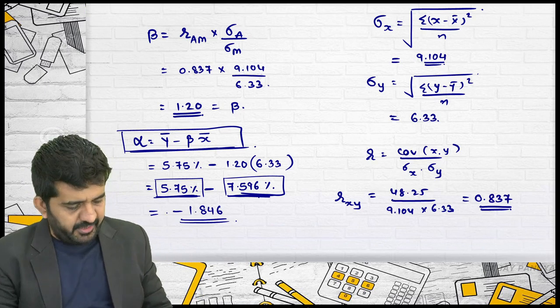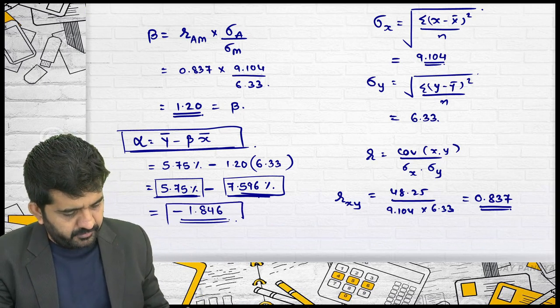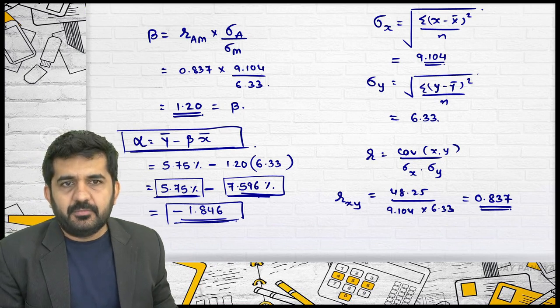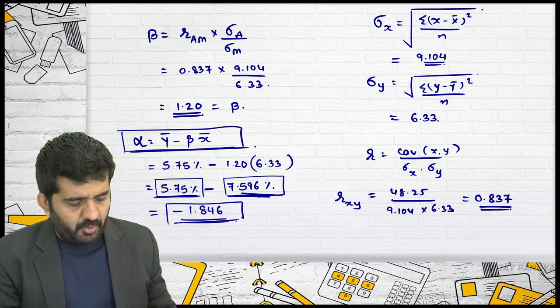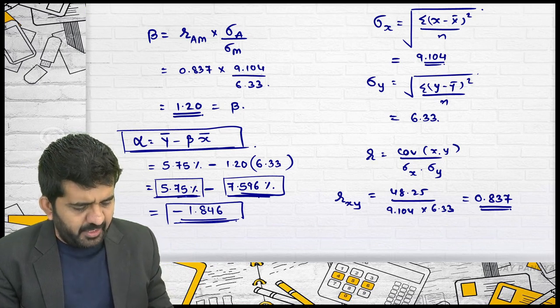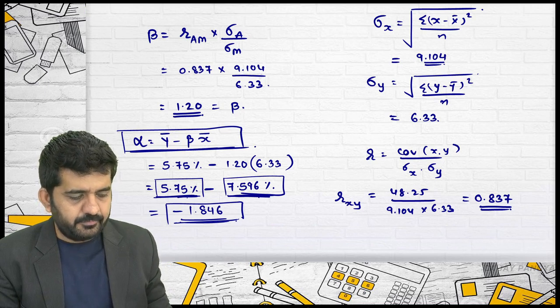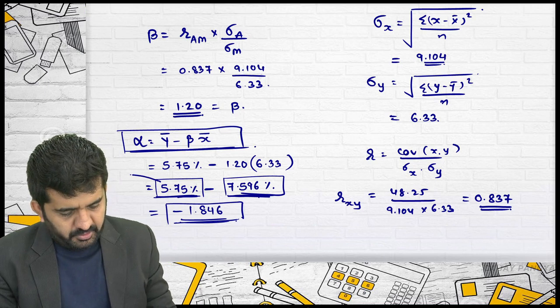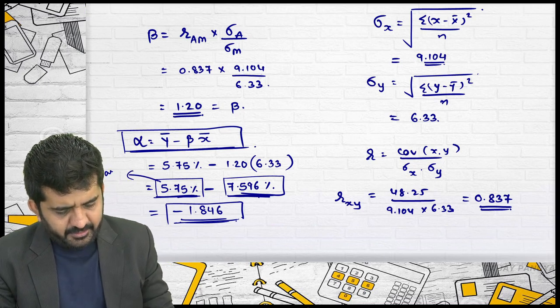Minus 1.84. It should be what we are earning compared to what the market is earning. The formula is wrong, I guess. Alright, what do you say? This should be reversed. 5.75 into 1.2. This is what market is earning, right?